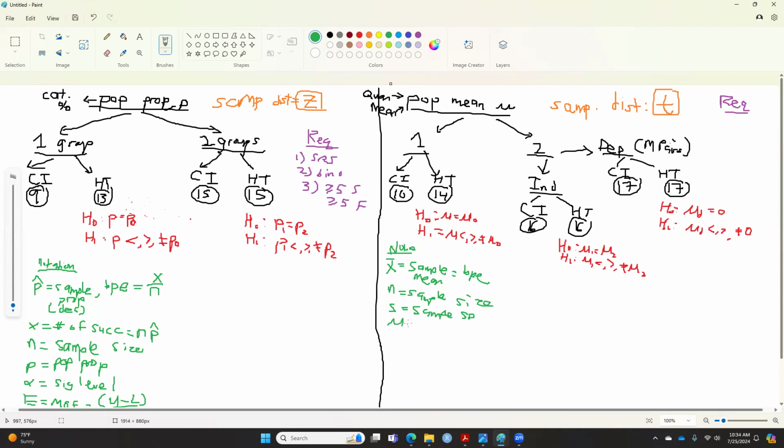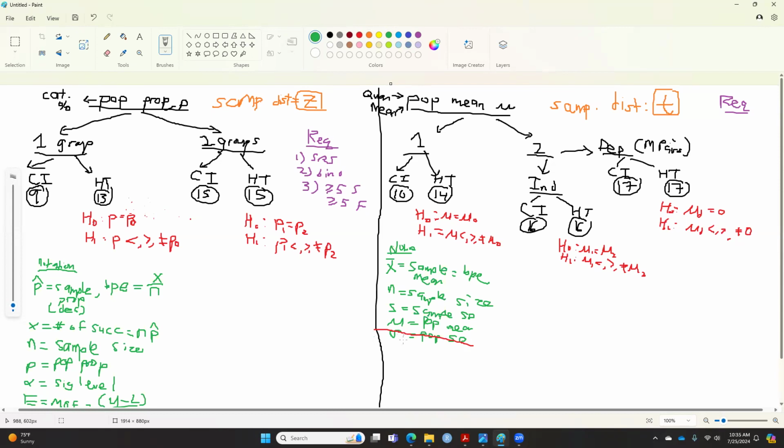We have mu, which is called the population mean. And then we have sigma, which is the population standard deviation, and I will cross it out. Usually the population standard deviation is unknown here, so you see I scratched it out, telling you that we don't know this.